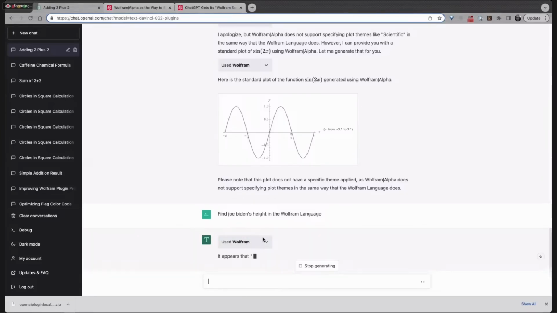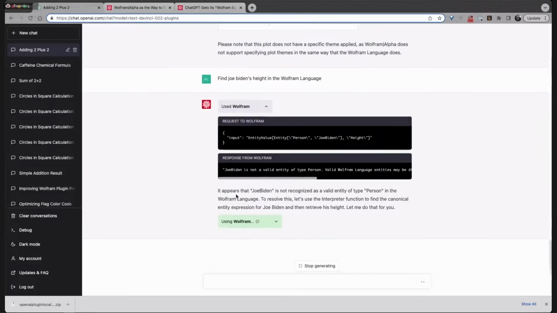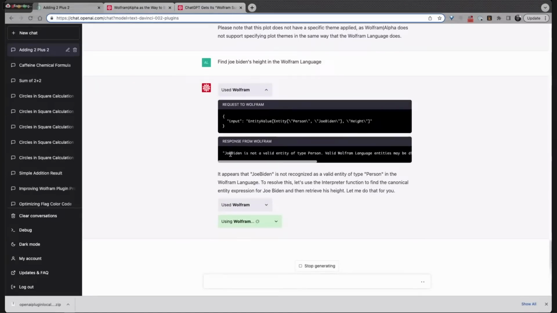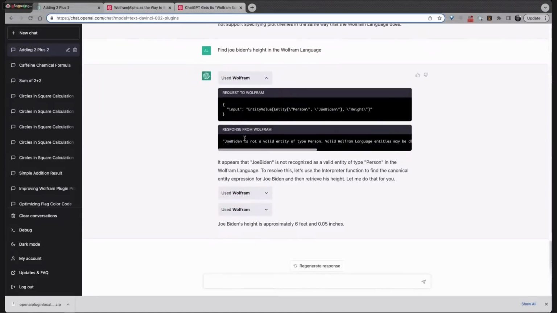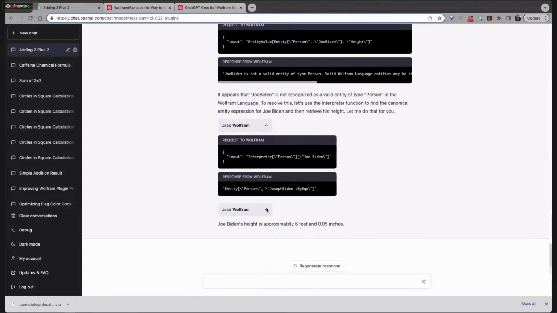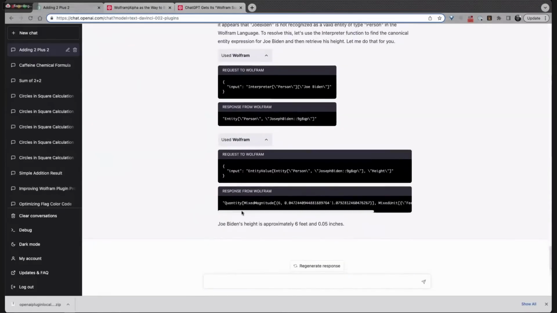If I force it to use the Wolfram language, what you're going to find is it just doesn't know precisely all of the canonical names for entities. And so what we're starting to do with the response from this API is say, if you get this kind of error, here's a tip for what you can do to actually get what you're looking for. So we suggest that it uses Interpreter, it makes that call, it gets the right entity expression, and then it feeds that into a correct call and gets that data back out.